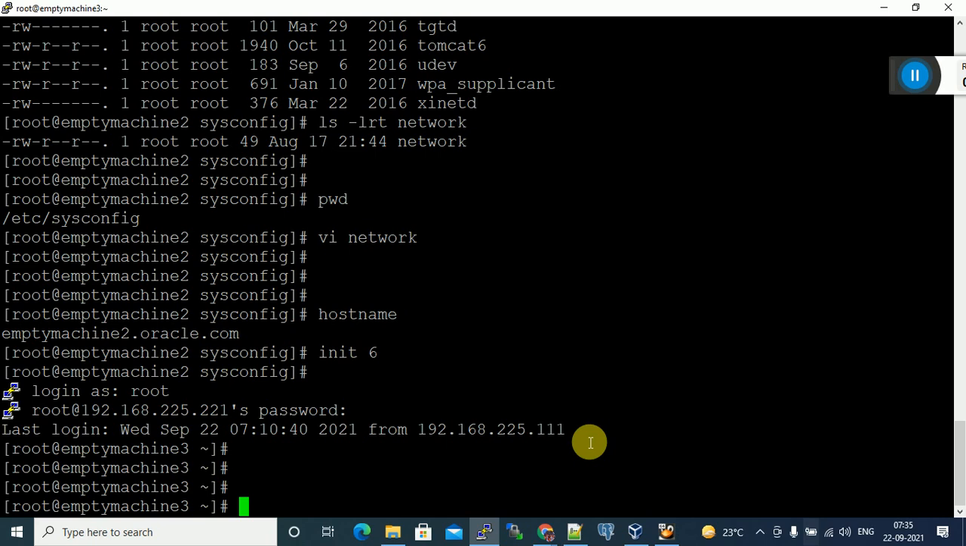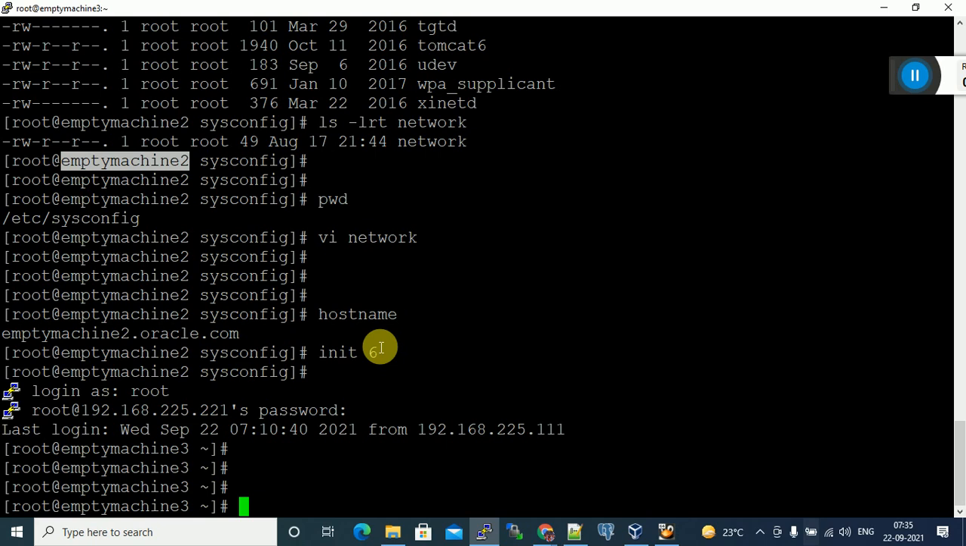Now you can see the host name here. This is the username; we logged in as the root account. This is the host name. Before, what was the host name? mtmission2. I changed the host name.